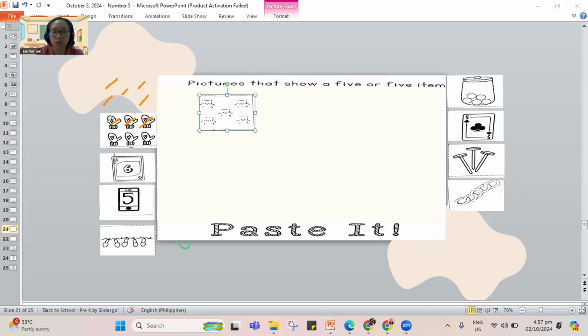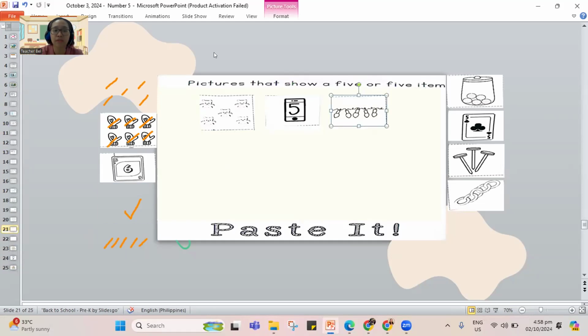How about the mittens? 1, 2, 3, 4, 5, 6. We cannot put it inside. That shows 6, not 5. Is this number 5? No, that is 6. Does this show 5? Yes, that's number 5. Okay, another one. How many lights? 1, 2, 3, 4, 5. There are 5 Christmas lights or fairy lights. Let's put it here, number 5.